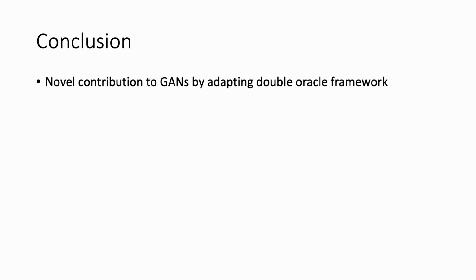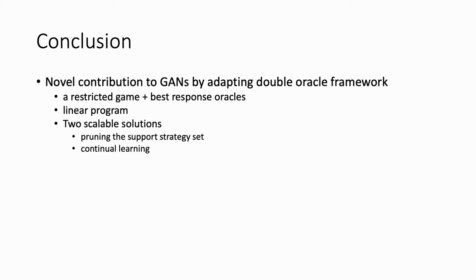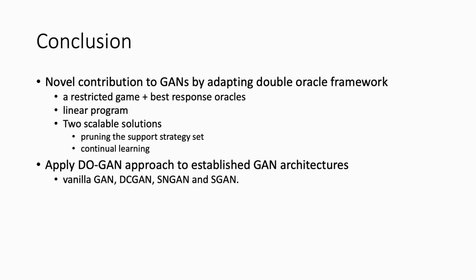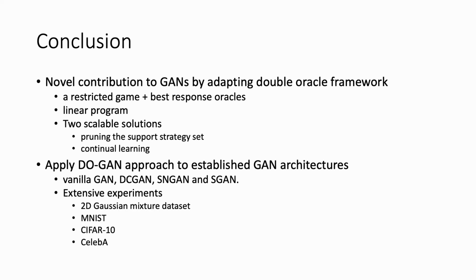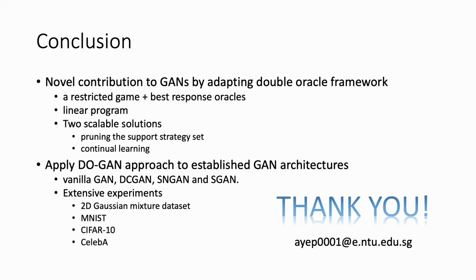Hence, to conclude my presentation, we made a novel contribution to GANs by adapting the DO framework with a restricted game and best response oracle for generator and discriminator, a linear program, and propose two scalable solutions such as pruning and continual learning. And we also try to apply the approach to the established GAN architectures. And we also present extensive experiments by using both synthetic datasets and real-world datasets and show significant improvements over the baselines. So this concludes my presentation.